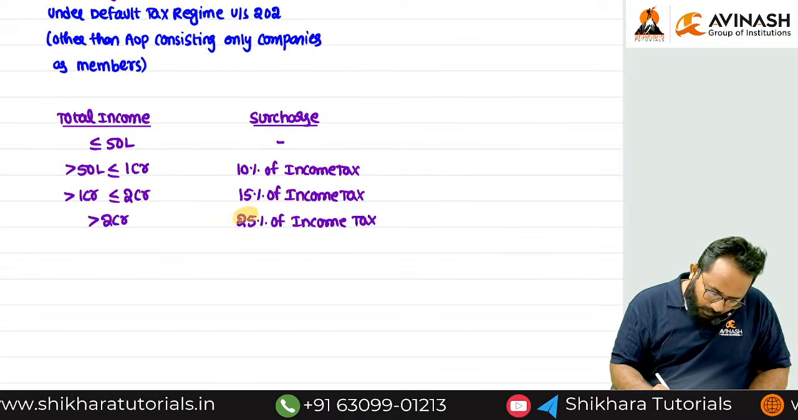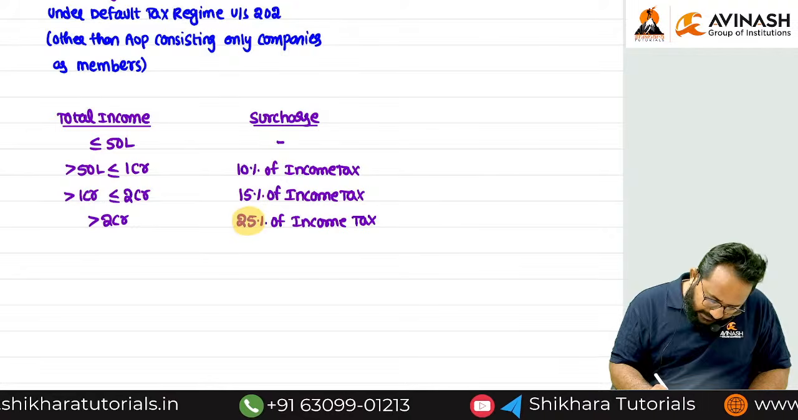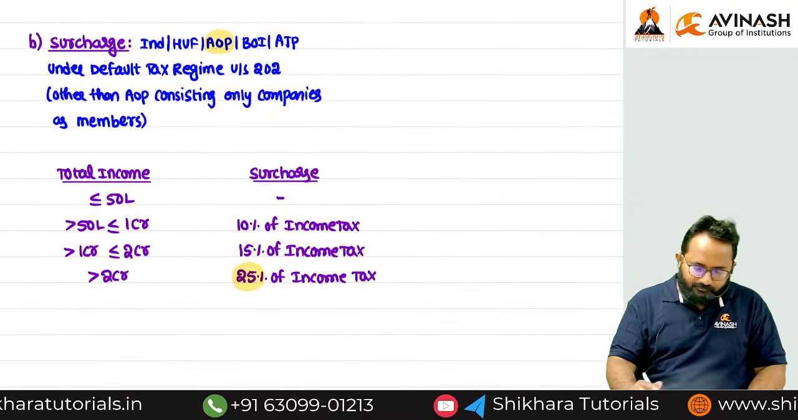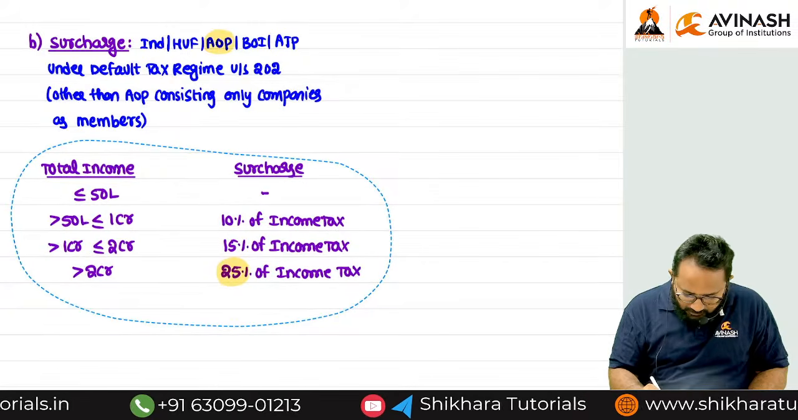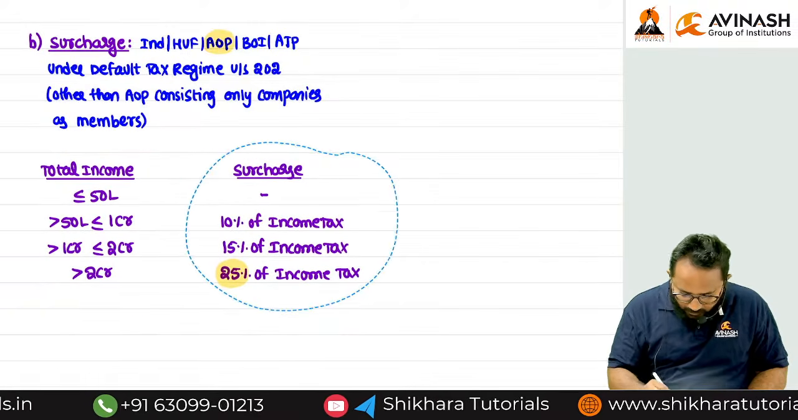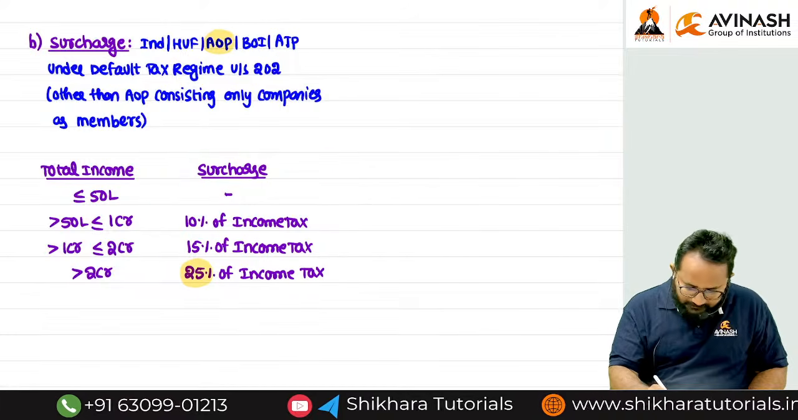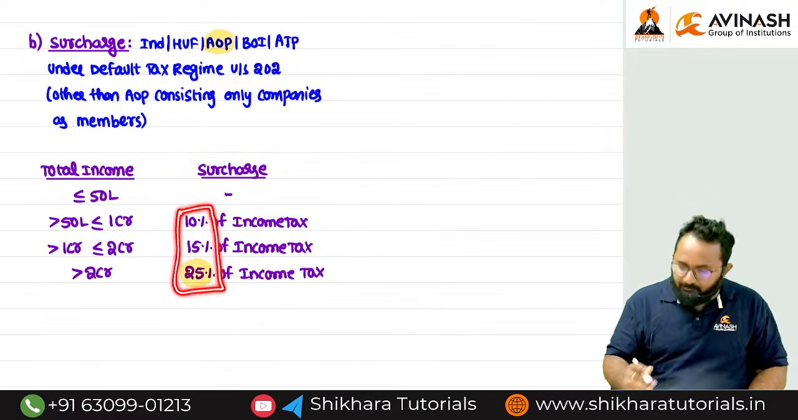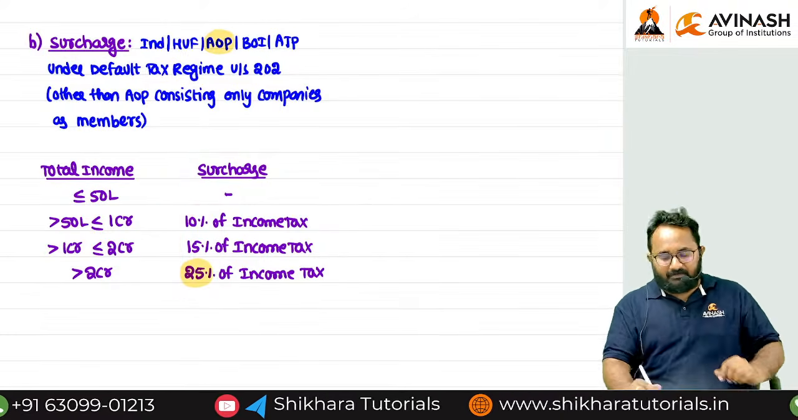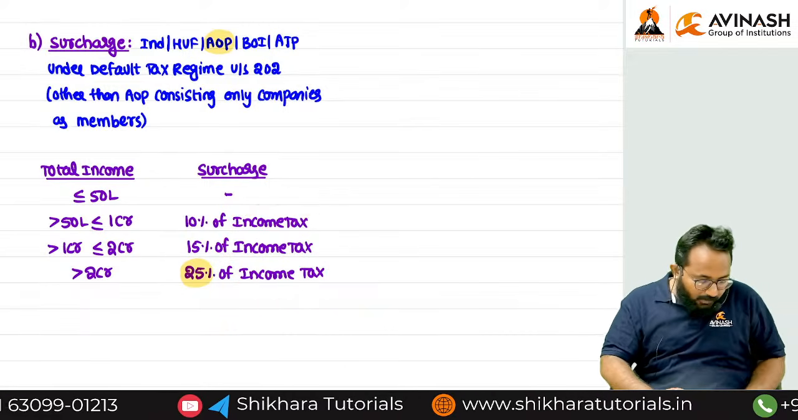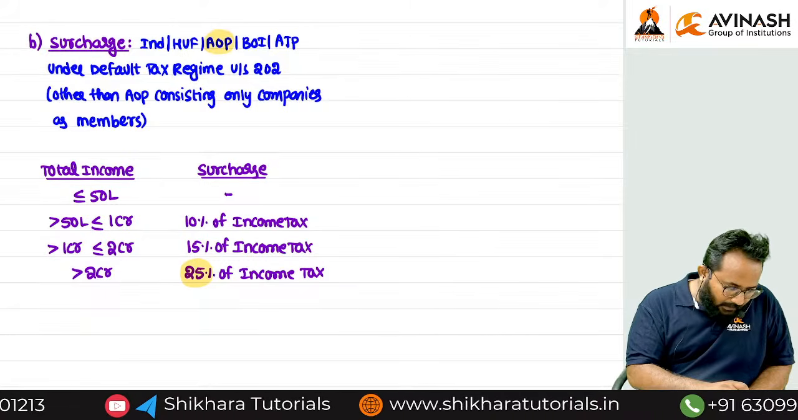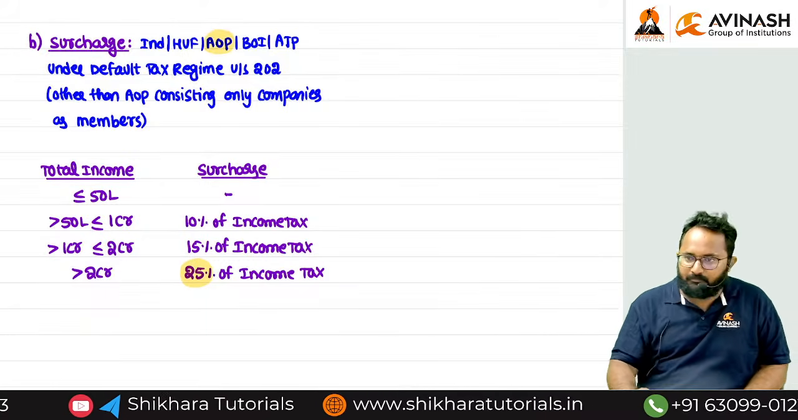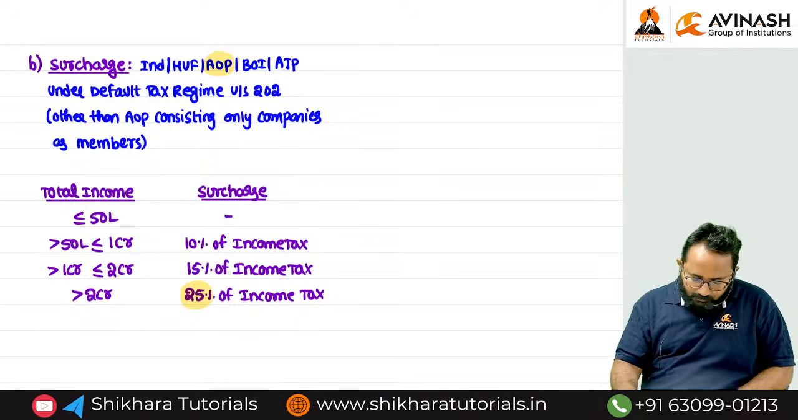Now we can frame one sentence. What is the maximum surcharge rate under the default tax regime? 25%. And the first and foremost point you have to remember: surcharge percentages are applied on income tax. Clear?